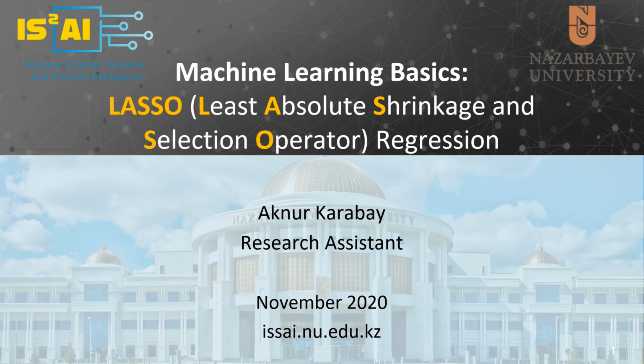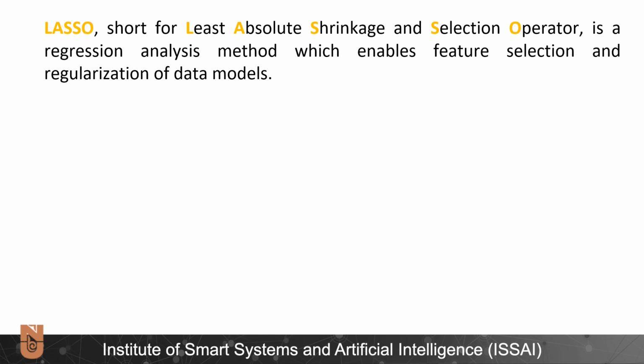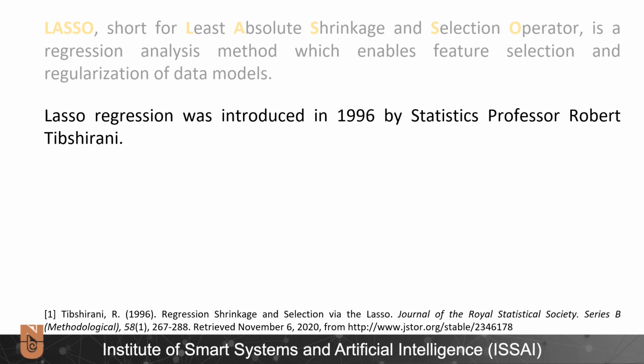we will cover Least Absolute Shrinkage and Selection Operator, or shortly LASSO regression. LASSO is a regression analysis method which enables feature selection and regularization of data models. The method was introduced in 1996 by statistics professor Robert Tibshirani.